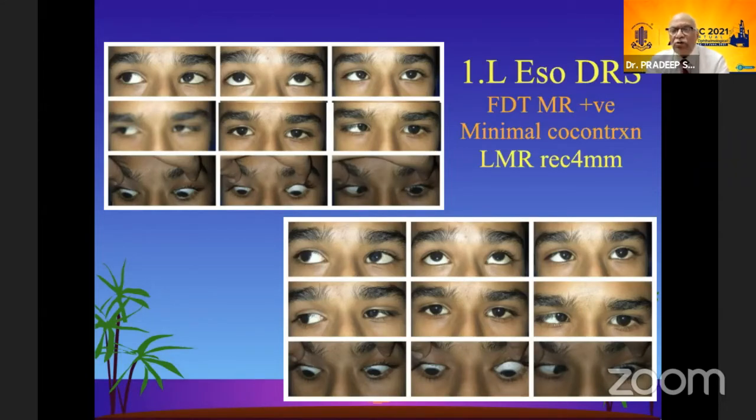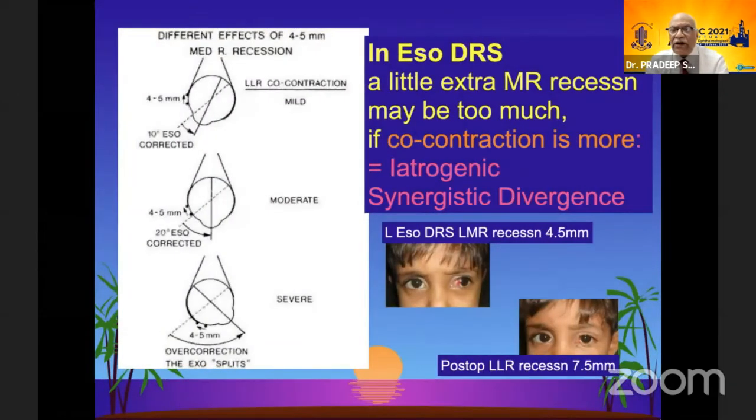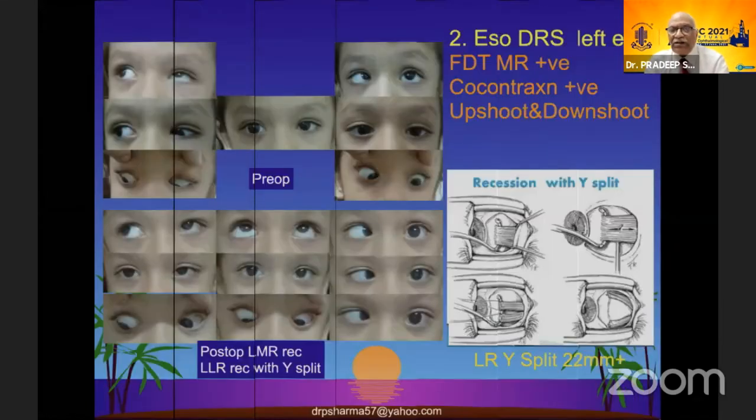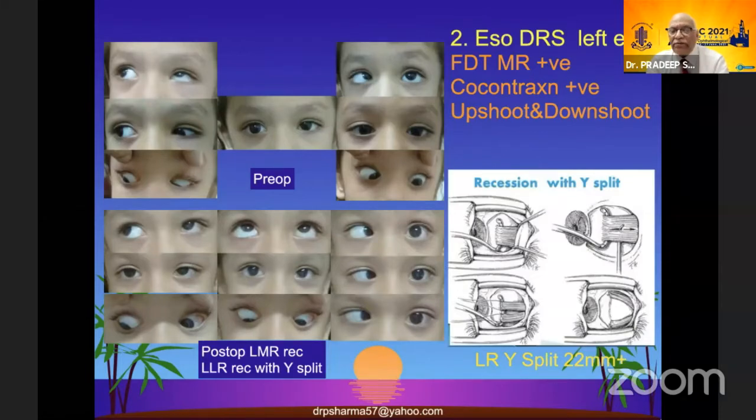Mind you, you need to do very little MR recession in cases of eso-DRS. If you do a little extra MR recession in the presence of a more moderate to severe co-contraction, it will lead to an iatrogenic synergistic divergence. And usually when you suspect this preoperatively, then you should combine the lateral rectus recession with a Y split whenever we are doing an MR recession. So this is an important take-home message.